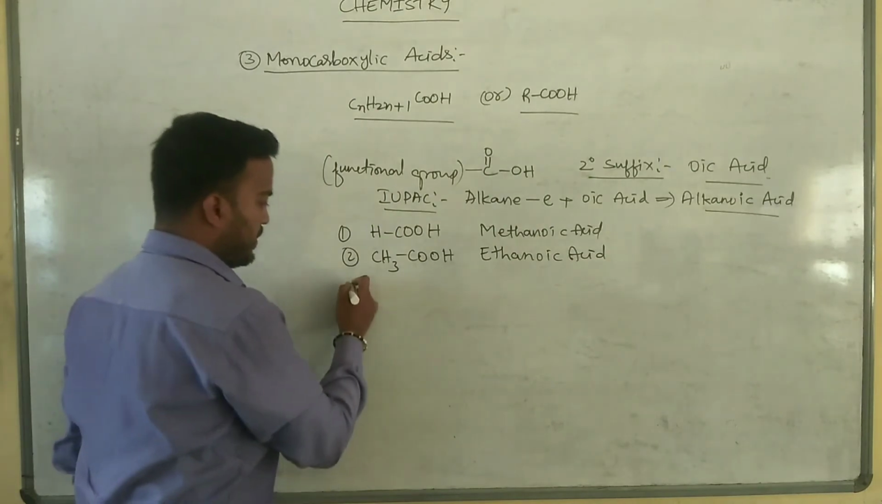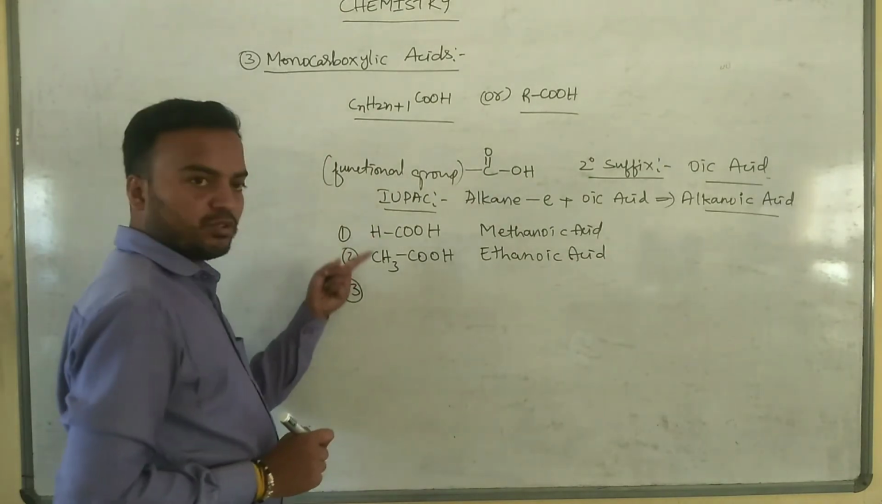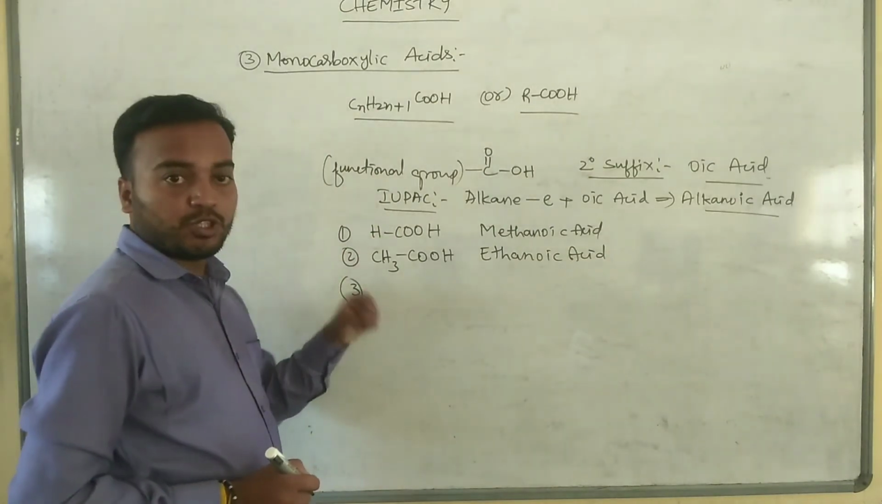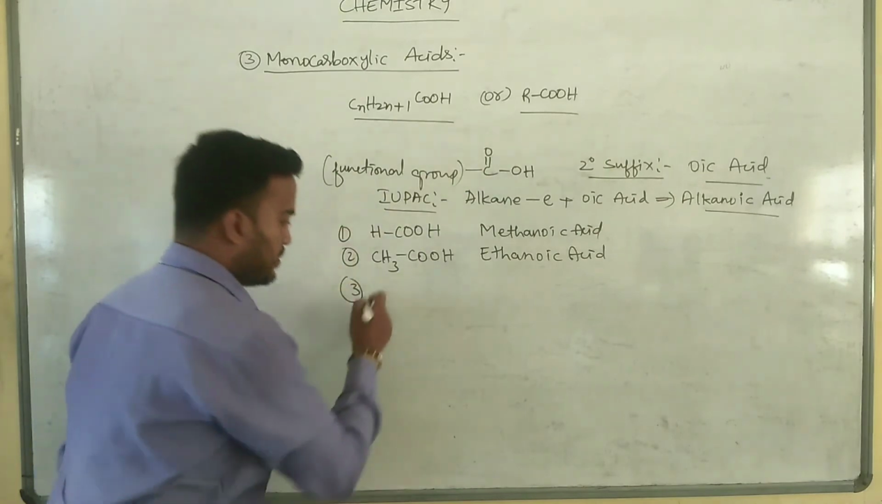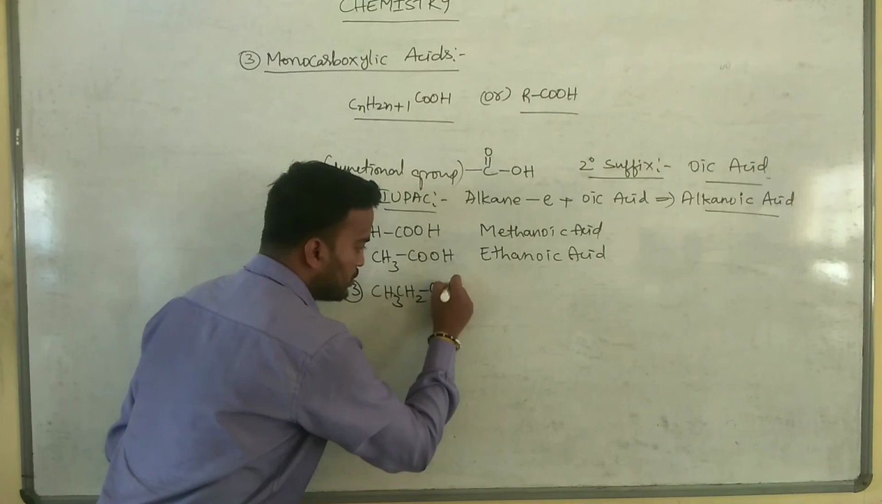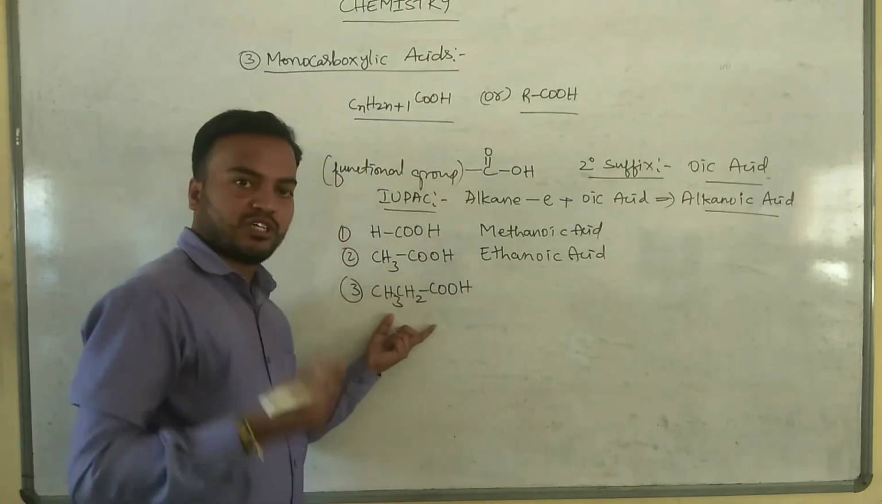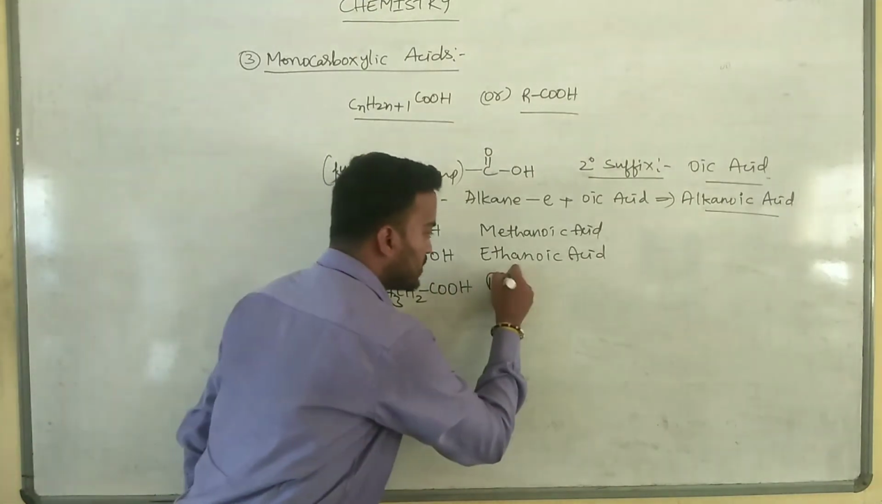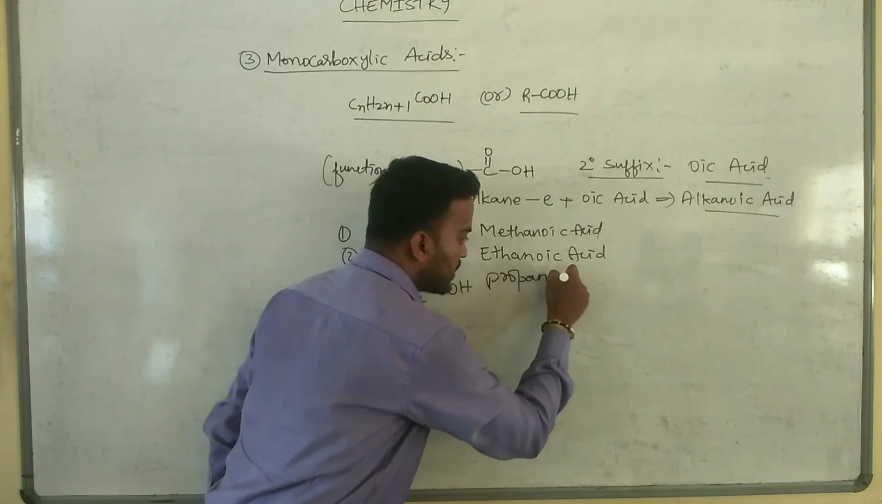Next, I will put the ethyl group in case of R. CH3CH2COOH. Number of carbon atoms are 3. What is the IUPAC name? Propanoic acid.